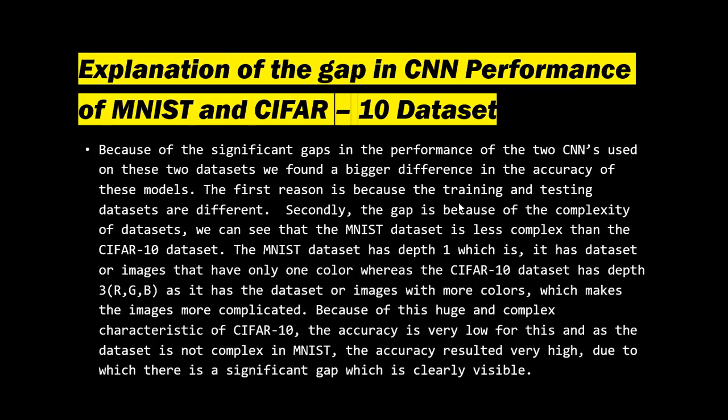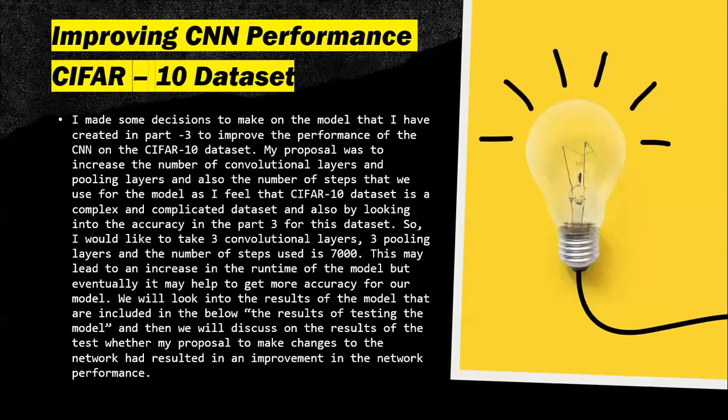So maybe because of this, the CIFAR-10 dataset is very complex and huge, which makes it very complicated. So I think these are the reasons that have caused the significant gaps in the performance on both datasets.